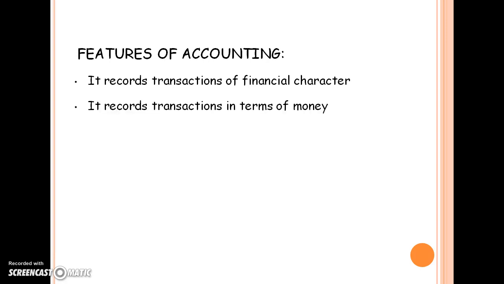Second is in terms of money. It should always be in terms of money. Things like 10,000 goods, 11,000 goods, tons, and all that have to be defined in monetary terms like rupee, dollar, euro, any currency.